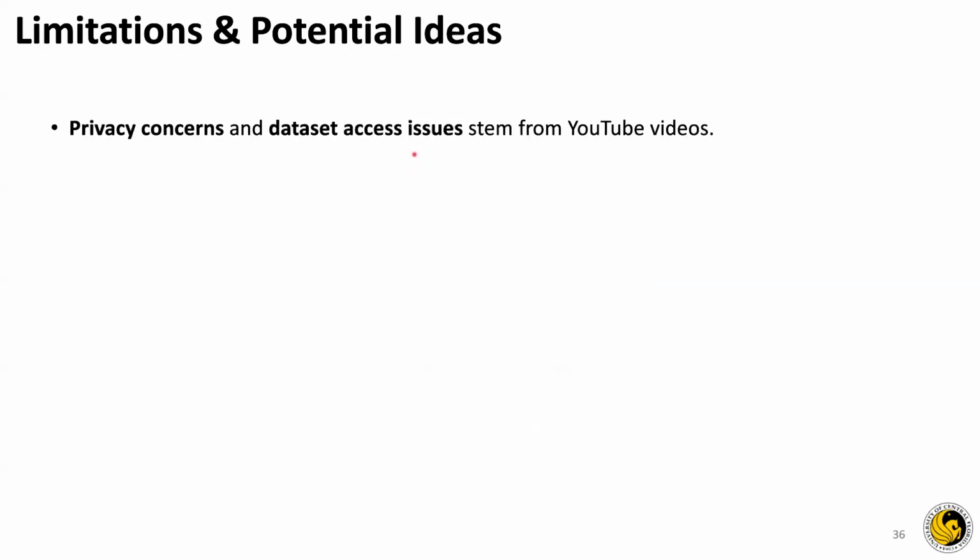So we can see that there are a lot of metrics and the model is doing well, but there are some limitations and some potential ideas that we thought of when we read the paper. One of the things that came up was that the authors, in the case of YouTube Temporal, provided a lot of links, but they didn't provide the videos. So reproducing the dataset itself is very hard because some of the videos might not be there, some might be hidden, and there are also privacy concerns, like how many steps were taken to understand the privacy of the users' videos that were used.